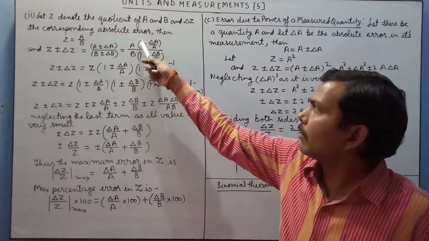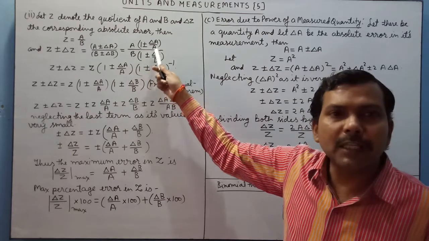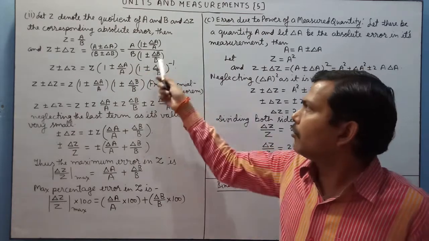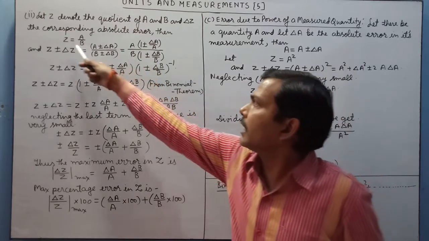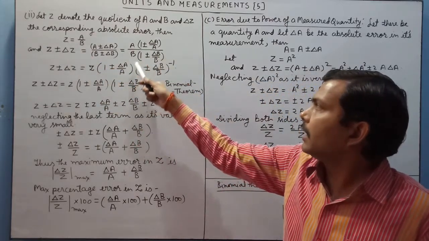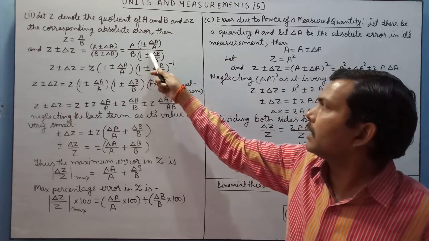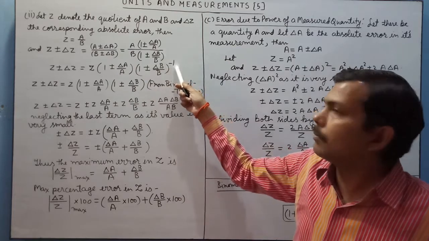We will get A into 1 plus minus delta A by A upon B into 1 plus minus delta B by B. Now we will write Z in place of A upon B. We may write Z into 1 plus minus delta A by A, and we will take 1 plus minus delta B by B to the numerator, so it will become minus 1.